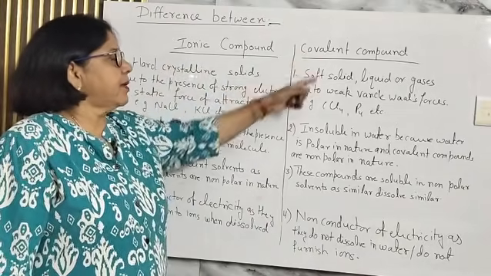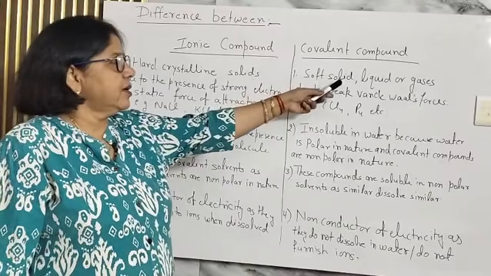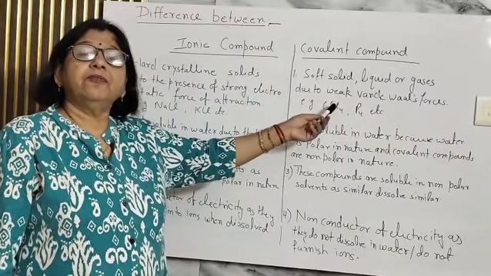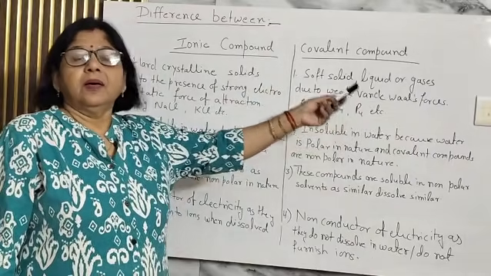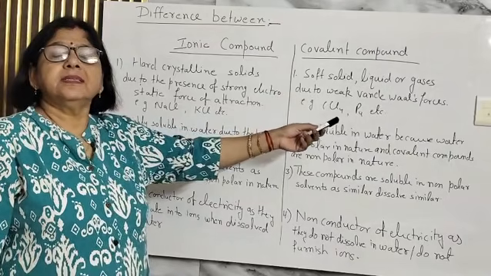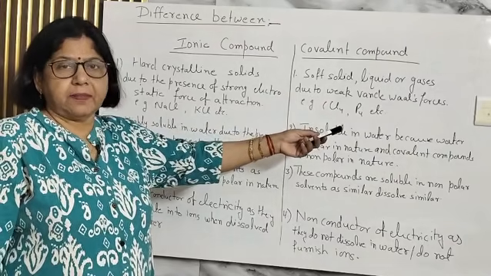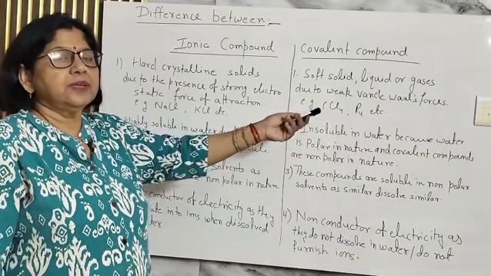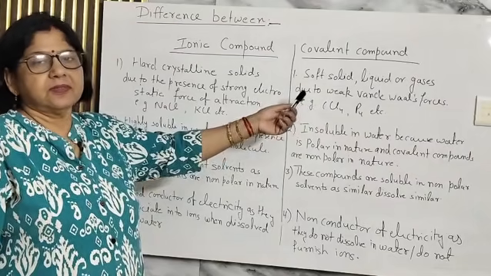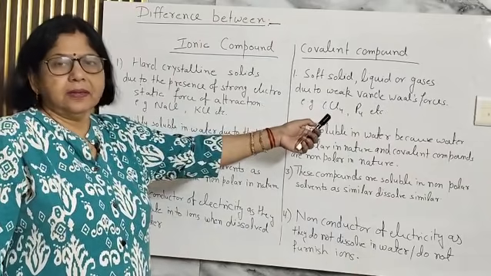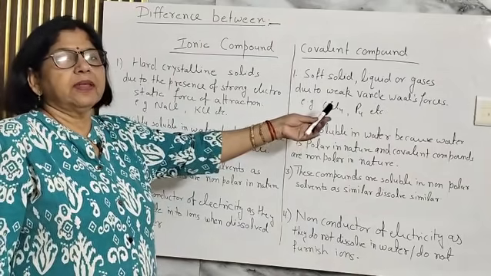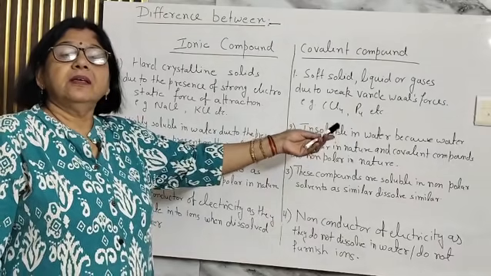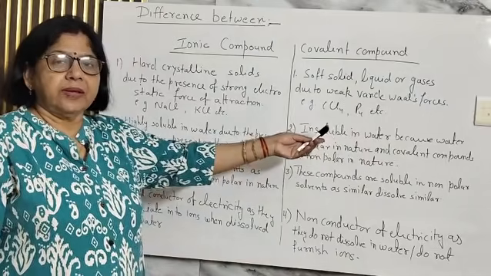Whereas the covalent compounds, right? They are soft solids or liquids or gases. Why? Due to the presence of weak van der Waals forces. In a covalent compound, the constituting unit is the molecule, right? There is no charge separation. So the bond is not that strong, and due to which they are found in the form of either soft solid or liquid or gases. Fine. For example, you can think of phosphorus or sulfur. Sulfur is found in so many allotropic forms, right?